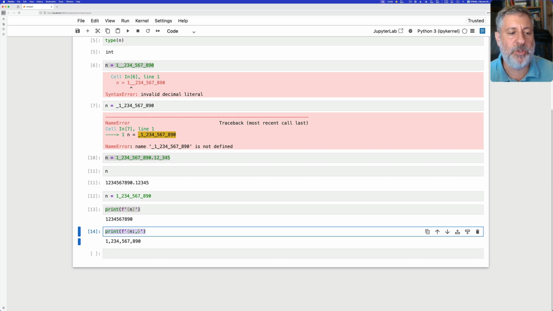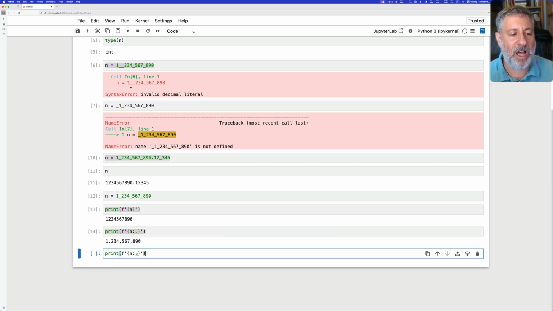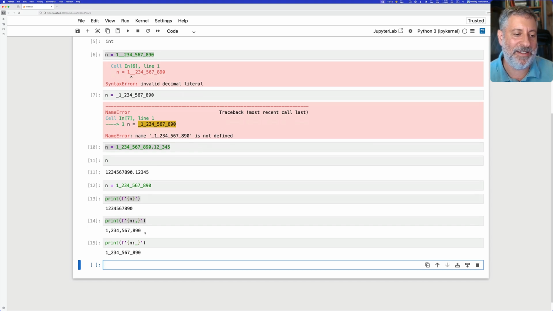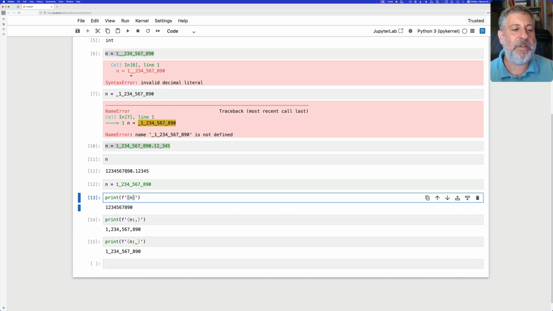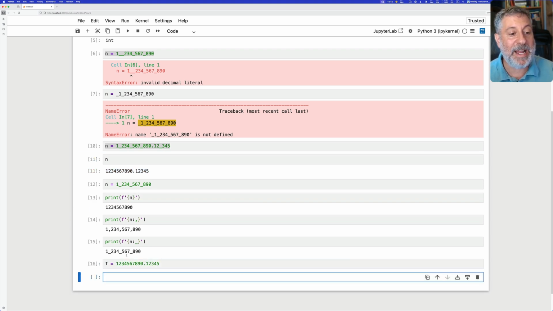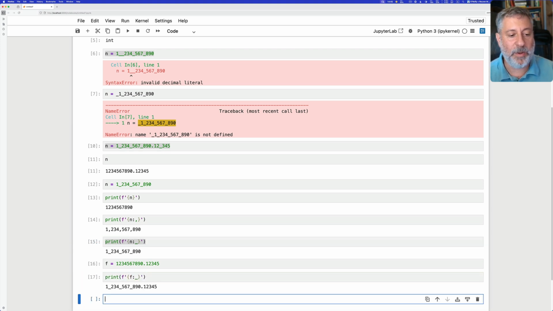If for whatever reason you don't want a comma, if you want an underscore instead, then you could say underscore, and then you get it out as Python expects to get it back in. So that works just fine as well. What if I have a float? What if I now say f equals that float? Can I print that as well using this? And the answer is yes, I can. It works just fine.